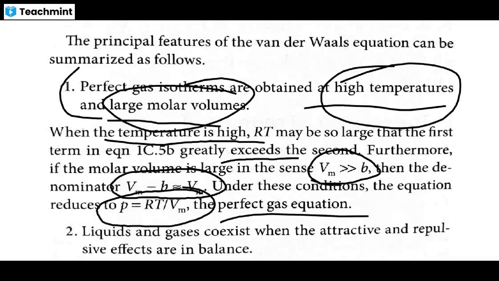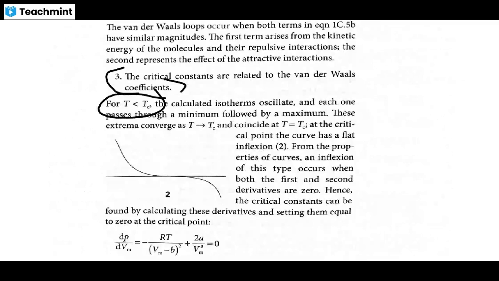When the temperature is less than the critical temperature, you also see this in the phase diagram. What is the critical temperature? Above this critical temperature you cannot liquefy any gas. Only below this critical temperature can you liquefy a gas. That is the critical temperature. You will see this elaborately in the phase diagram.